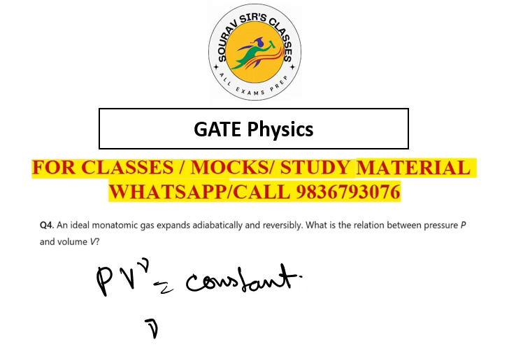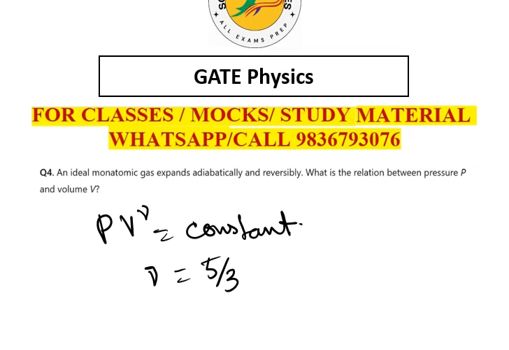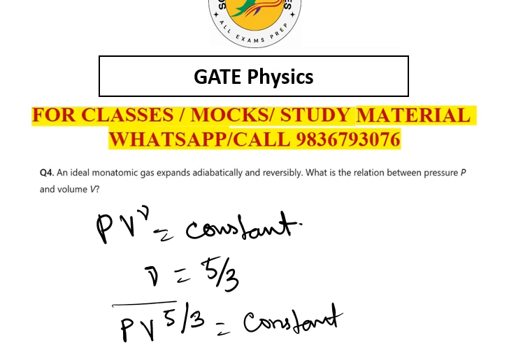Now gamma will be 5 by 3 here, so it will be P into V to the power 5 by 3 equal to constant. So the required expression is given by P V to the power 5 by 3.